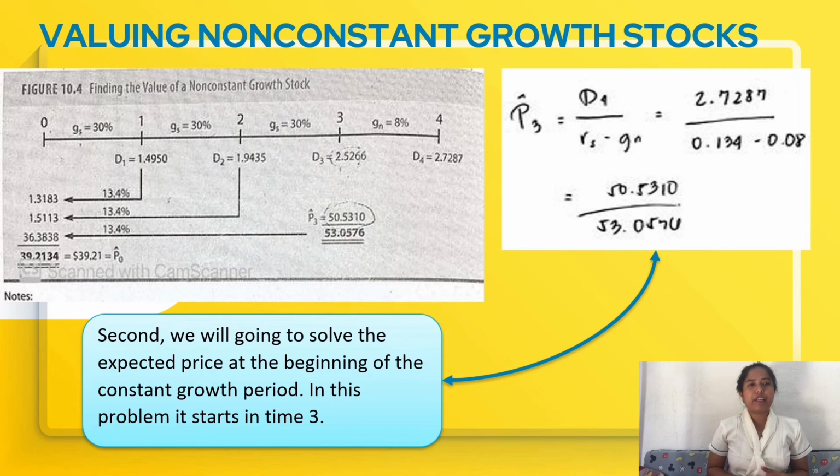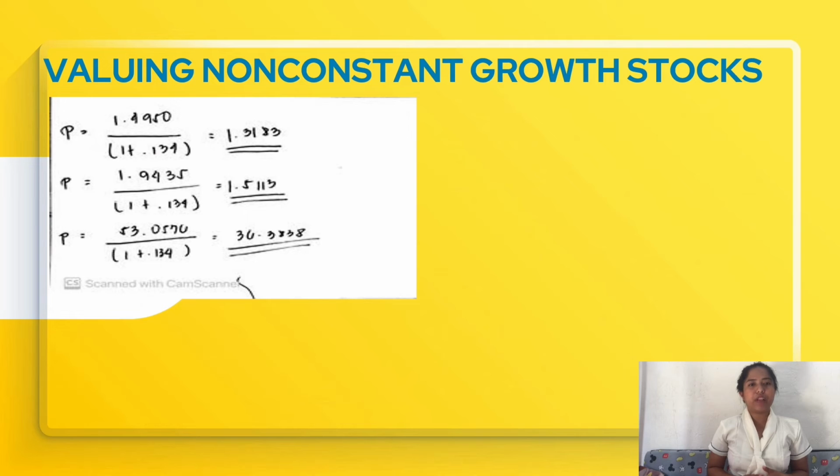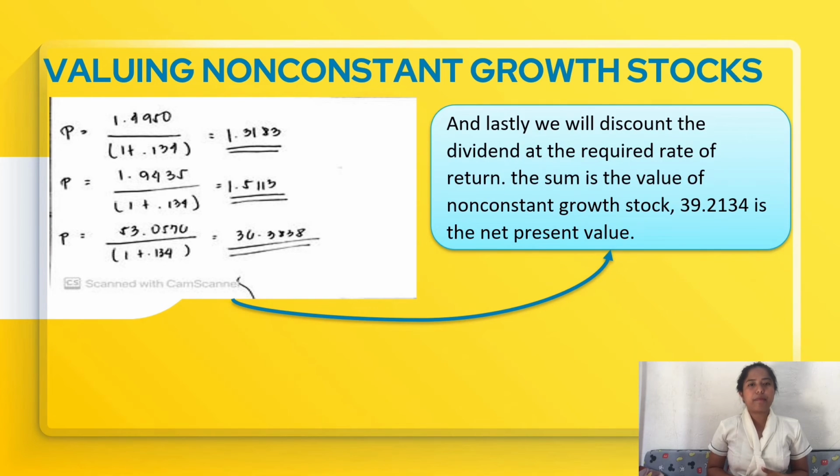Lastly, we will discount the dividends at the required rate of return. The sum is the value of the non-constant growth stock. 39.2134 is the net present value.